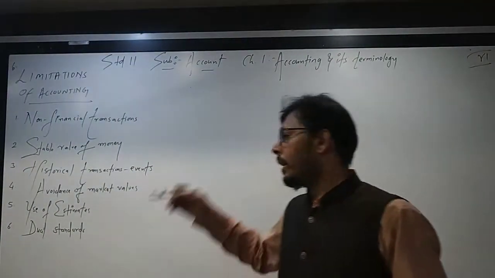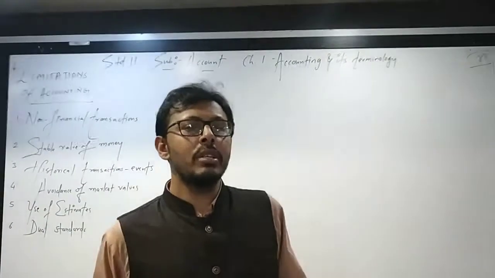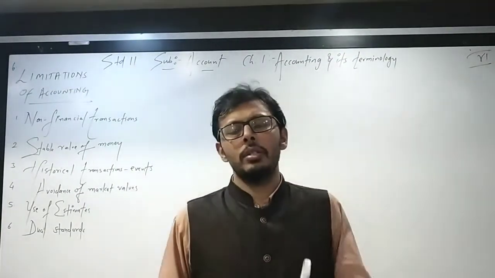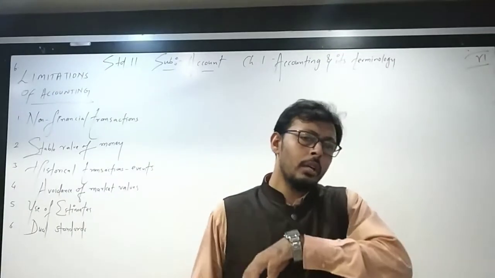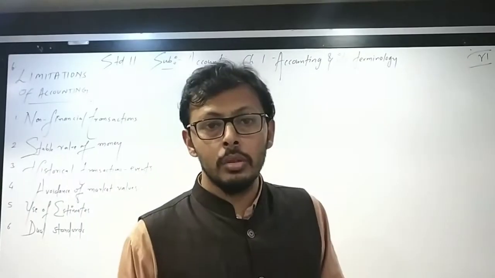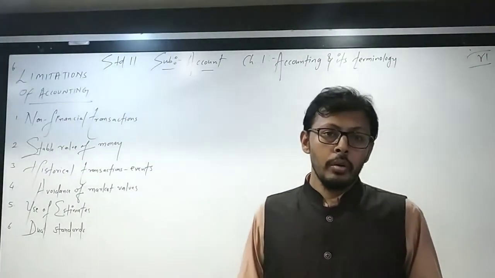But balance sheet deals with historical figures. In the balance sheet, we write the assets and liabilities. The assets which I purchased 5 years back, the amount in books you will see the same. Means one is showing the historical figures and the other is current. So accounts also deal with dual standards, which once again is not correct.